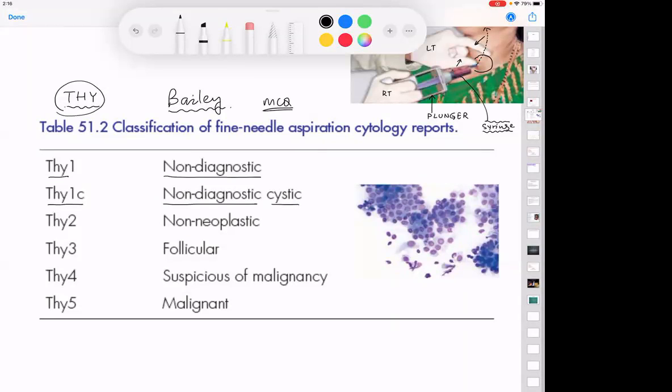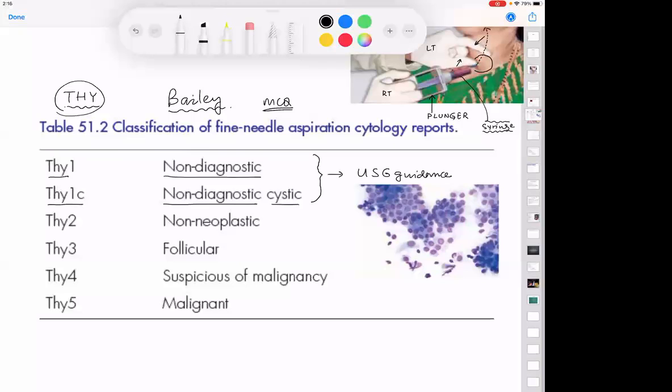Okay, that means if it is non-diagnostic, can you tell me how to improve the next diagnostic yield? Is there anything better that you can do in the next part? Ultrasound guidance. Yes, it is USG guidance.